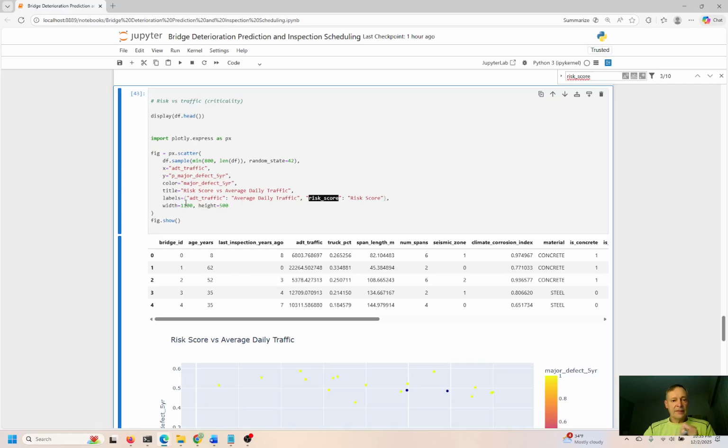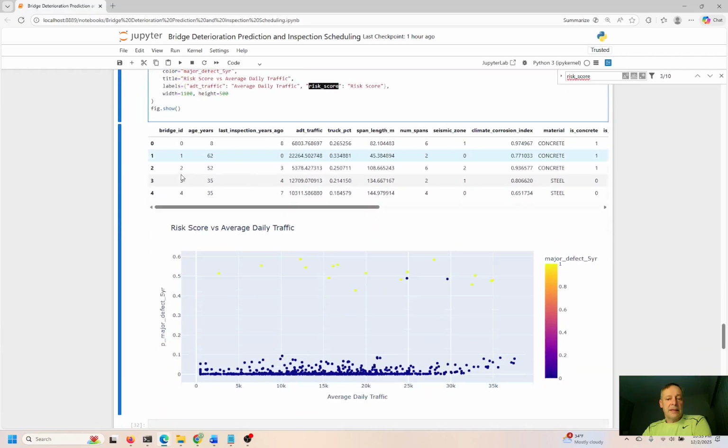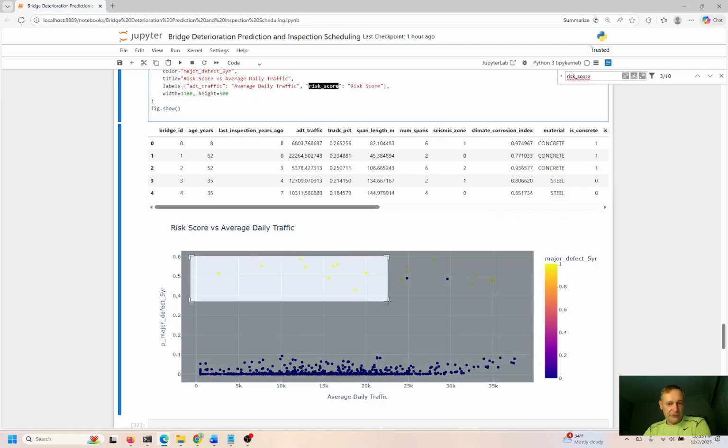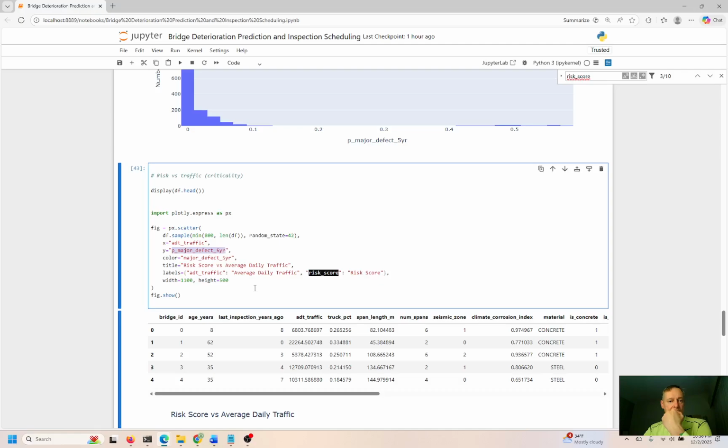A similar but different type of plot over here. So we have additional traffic on the x-axis. So again, x is horizontal, y is vertical. Probability of a major defect within 5 years. And we are plotting this right here. So major defect within 5 years. Anything that is yellow is going to have a major defect, right? That's what we presume. You can zoom in. I love these charts because you can zoom in and zoom out, and you can see all the details here. That's fine. Okay.